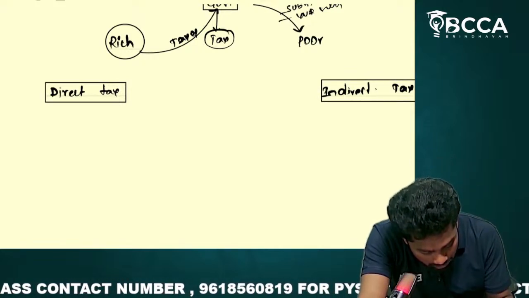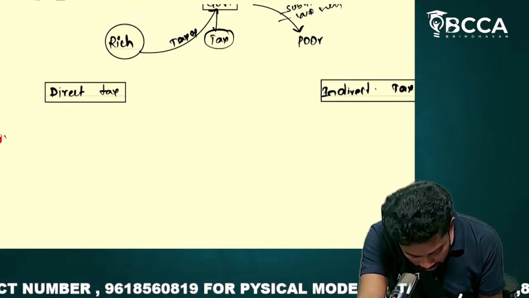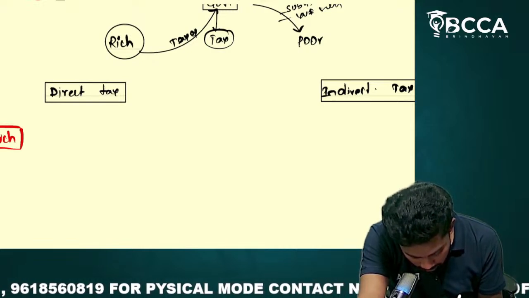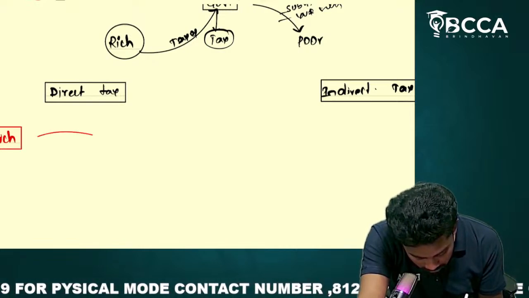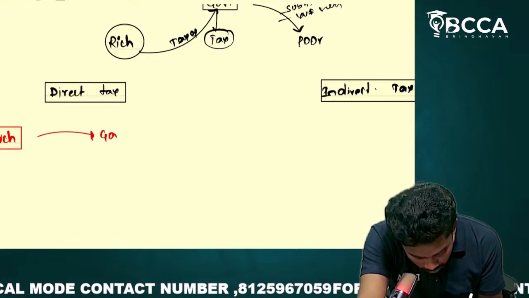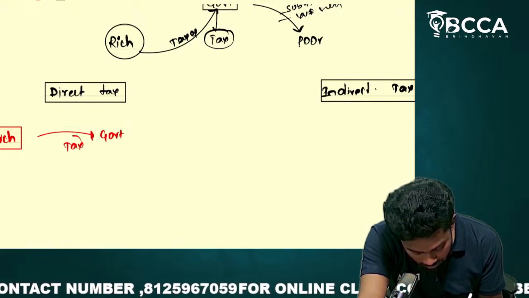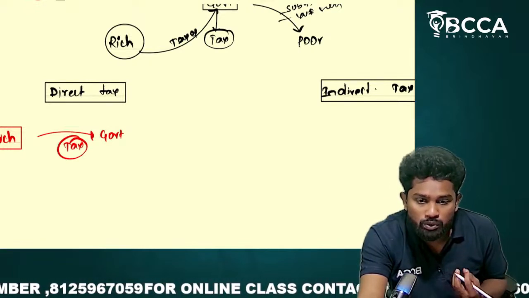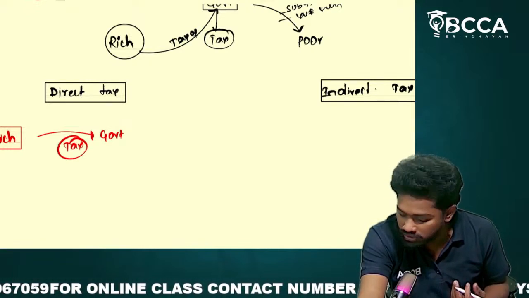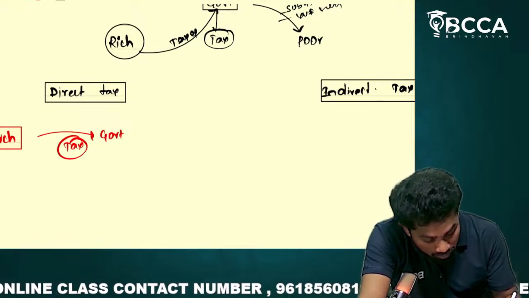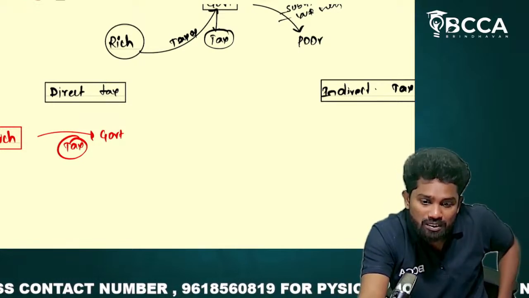So direct taxes means, I'm saying here there will be a rich person. From the rich, a part of their income will be taken over by the government as tax, which would be used by the government to implement various welfare schemes and develop infrastructure, etc. Now, how are indirect taxes going to work?